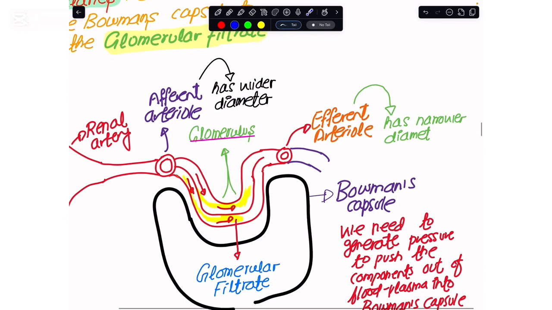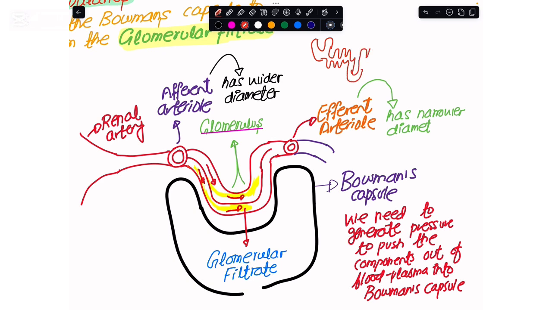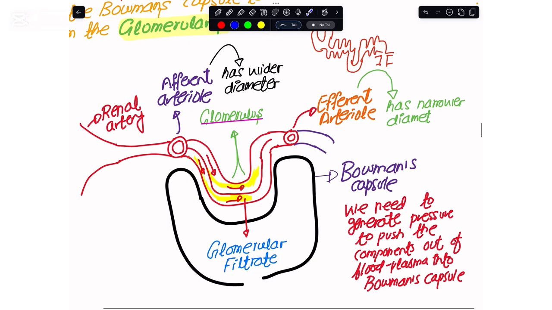If you look at this diagram, I have just taken the first part of the nephron, because in the nephron we have the Bowman's capsule, then the proximal convoluted tubule, the loop of Henle, the DCT, and at the end the collecting ducts. We must know that ultrafiltration is happening here. So this is the Bowman's capsule, here we have the glomerular capillaries, here the afferent arteriole, and here the efferent arteriole.